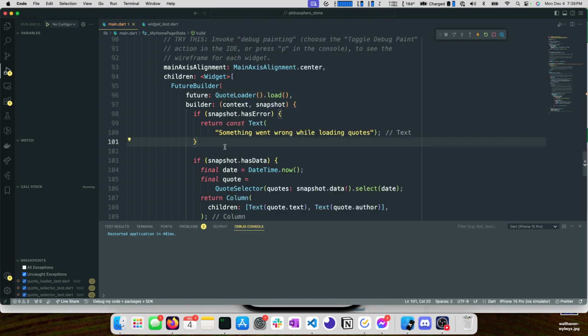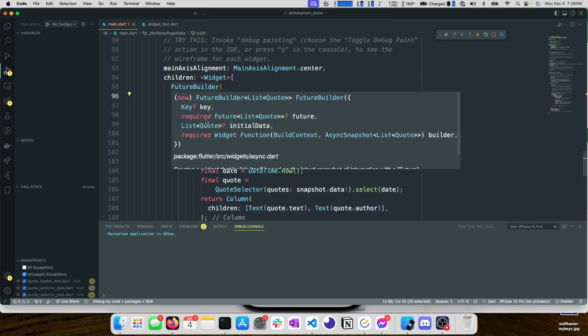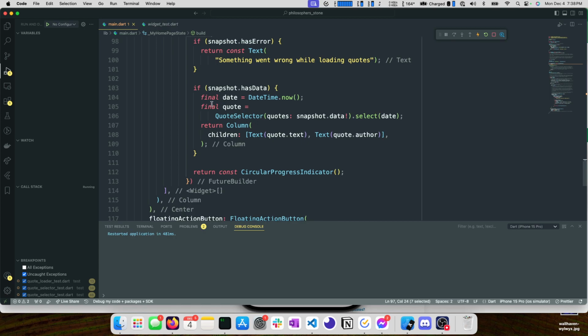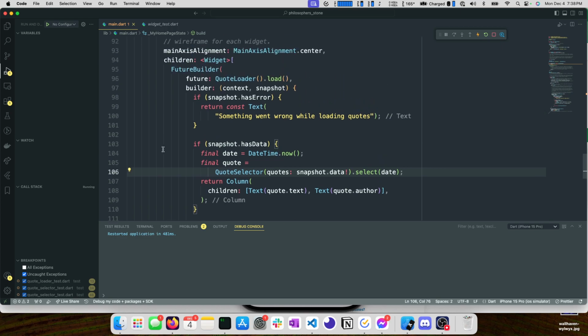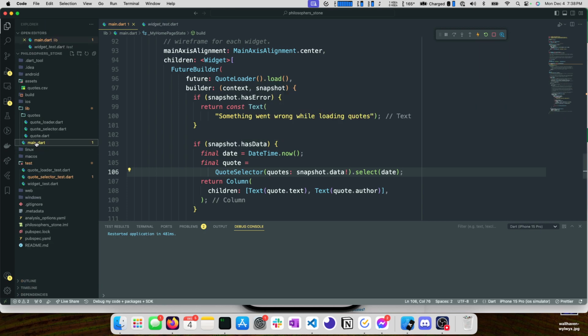So there's a couple options here. This is kind of messy for a lot of reasons. The first thing is we load all of our quotes, and then those get passed to the builder here. And then the builder says, hey, if that snapshot has data, so if there are quotes, then build a quote selector and then select it for the given date. This is logic that we don't necessarily need in our widget tree, so we're going to remove it from our widget tree. There's a lot of really good patterns that you could use for this.